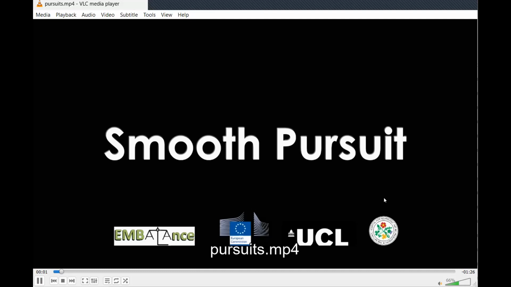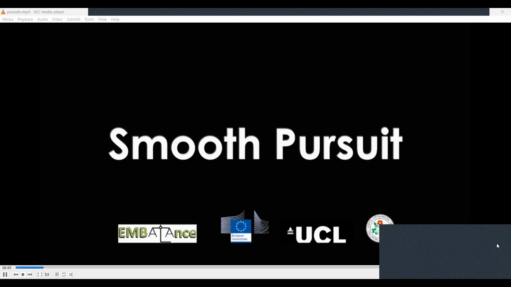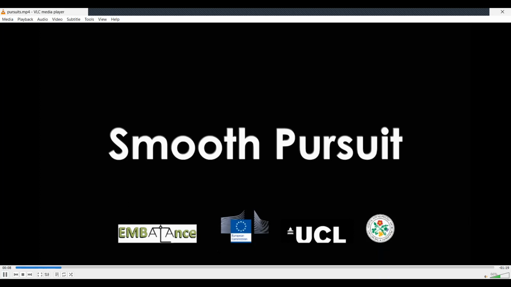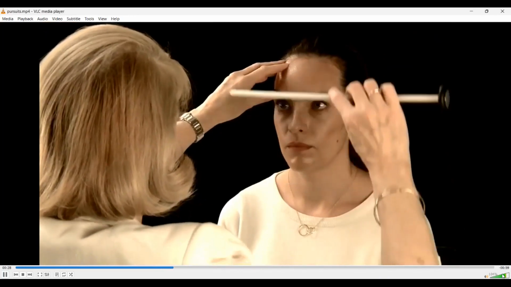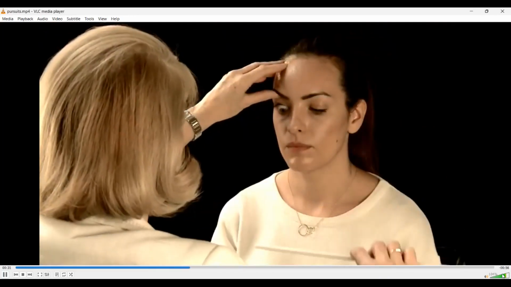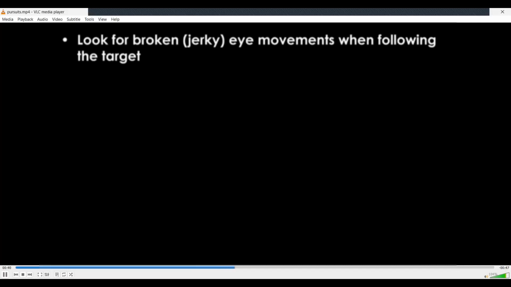Smooth pursuit is a slow eye movement that depends upon foveal, vision, and cerebellar function. Position the patient's head so that it is central and upright and ask them to focus on the tip of a pointer or your finger. Move the target right to left no more than 30 degrees from the mid position of gaze. Increase the speed of the horizontal movement to no more than 0.3 Hz. Repeat this procedure in the vertical plane, holding one of the patient's eyes open if necessary to observe smooth pursuit on down gaze. Evaluate whether there is broken smooth eye movements, that is, jerky movements from right to left, or precisely smooth eye movements as should be normally observed.